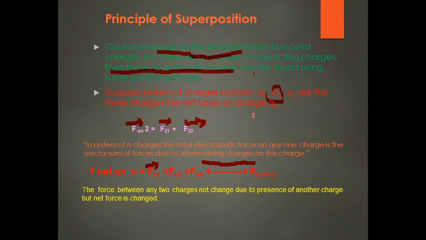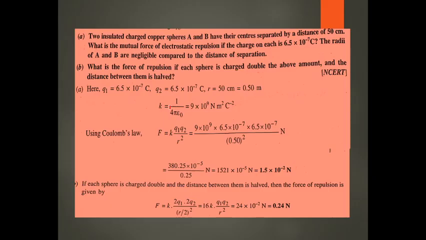If there are n number of charges, the force between these two charges is not altered or changed due to the presence of another charge. The net force is changed due to the presence of another charge, but the force between these two charges is not changed. This is the superposition principle. We can calculate the net force on one particular charge due to the presence of the other charges in the system.